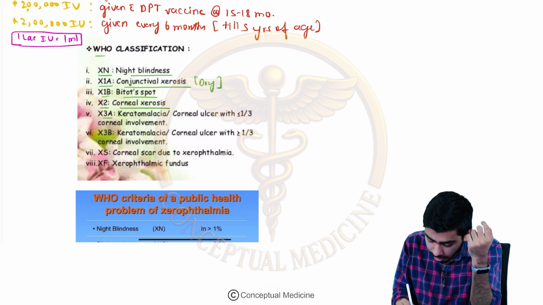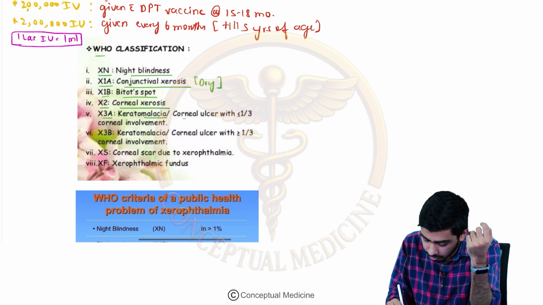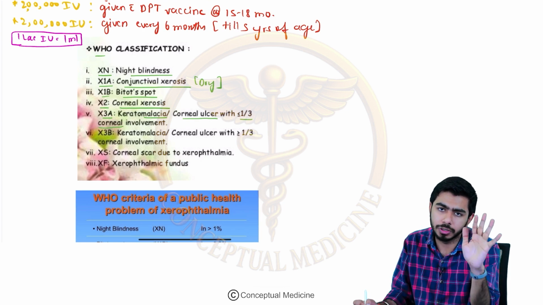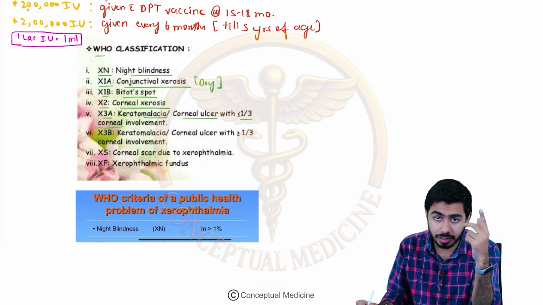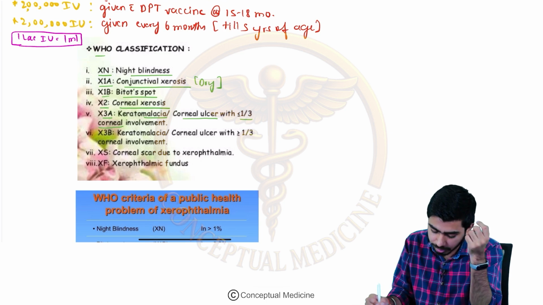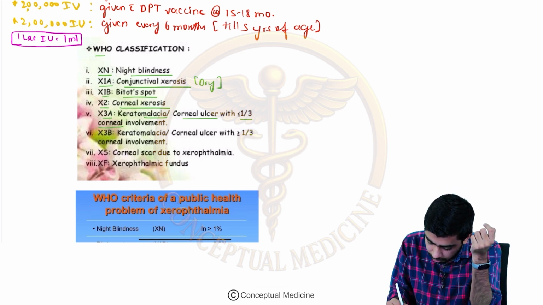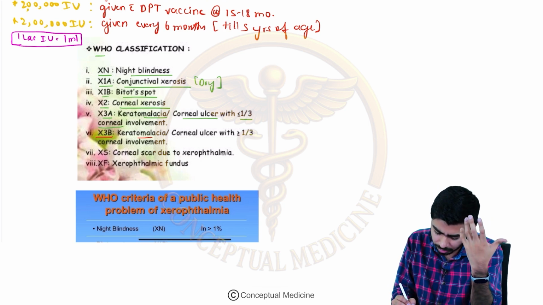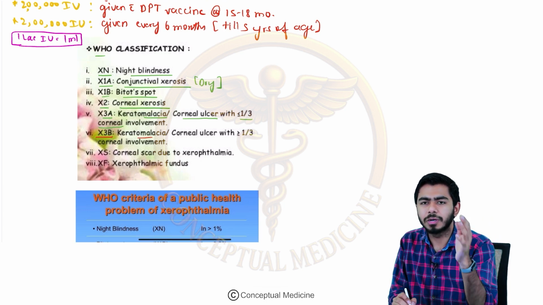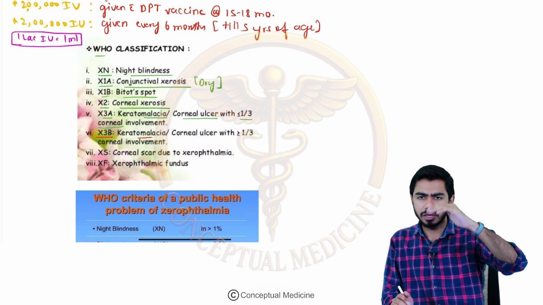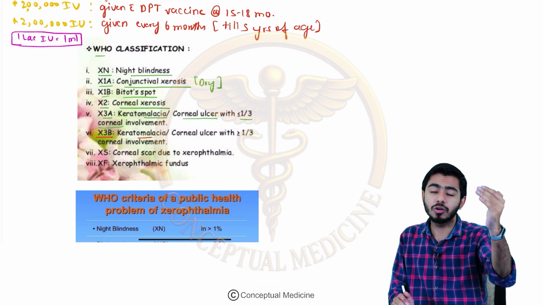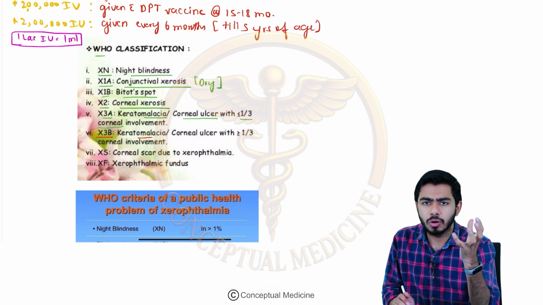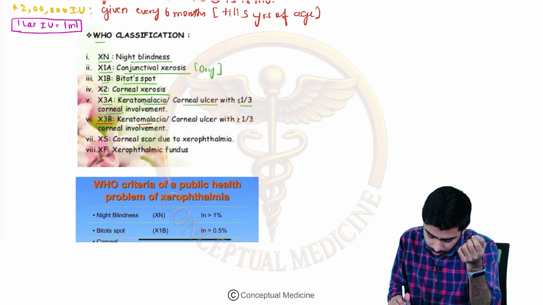X3A, if we talk about, is keratomalacia, or corneal ulcer can be seen, but here less than 1/3 of the cornea will be involved. Less than 1/3 will be involved in X3A. More than 1/3 corneal involvement can be seen in the X3B stage. In X3B we are talking about keratomalacia, that we also mentioned in X3A. But how can you differentiate between X3A and X3B? In X3A we are talking about less than 1/3 corneal involvement, and in the X3B stage the corneal involvement will be more than 1/3 of the area, right?